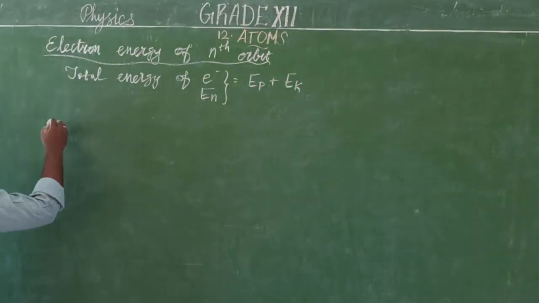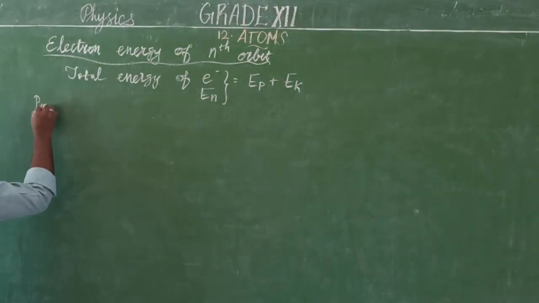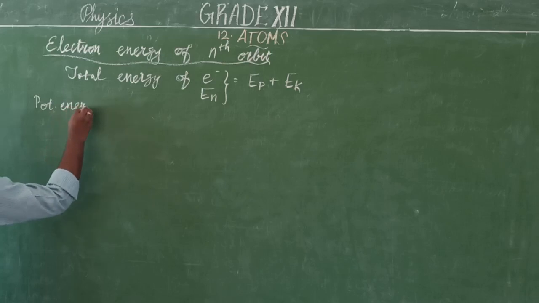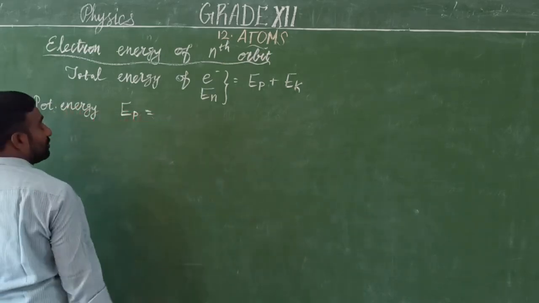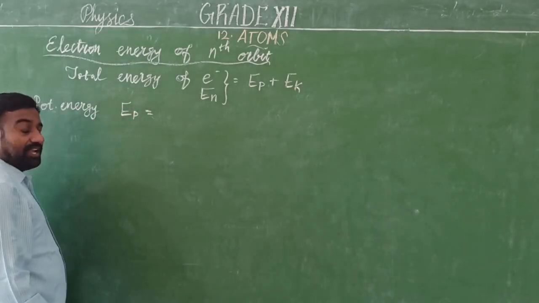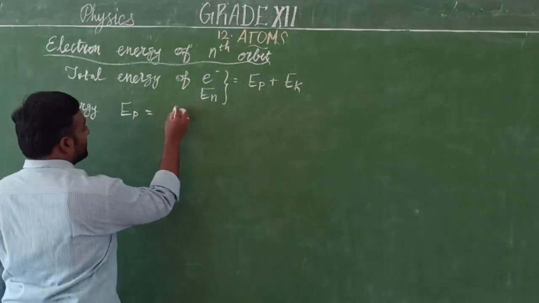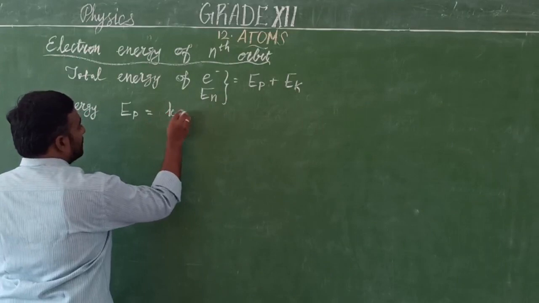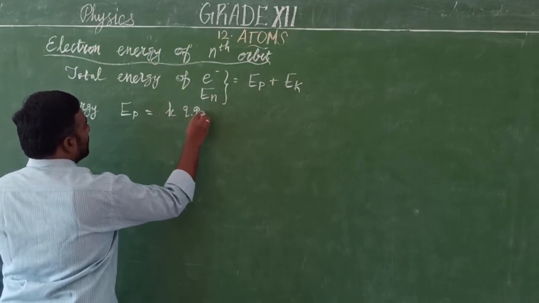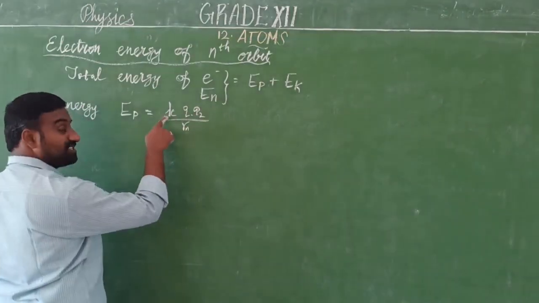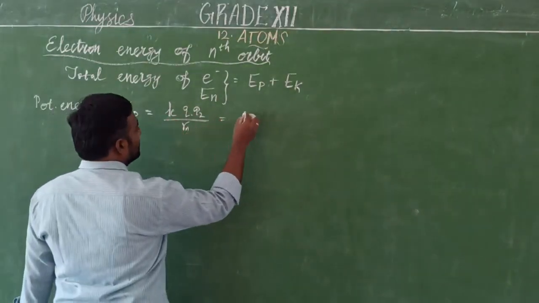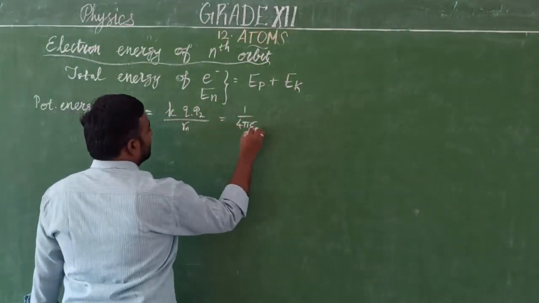First we find the potential energy. The electrostatic potential energy, which we are familiar with, is K Q1 Q2 by Rn. The value of K is the proportionality constant, that is 1 by 4 pi epsilon naught.